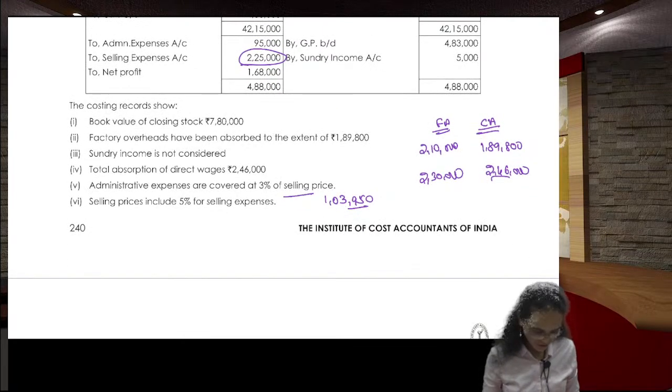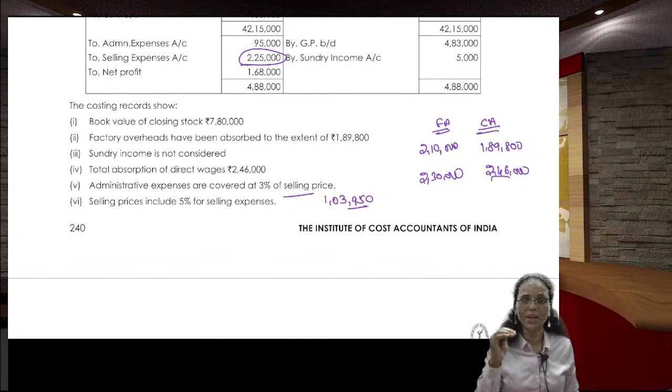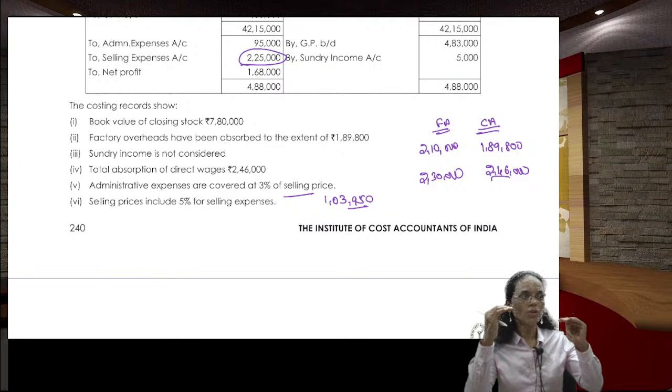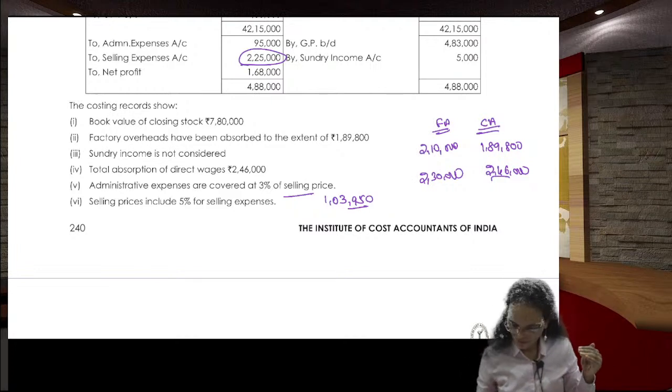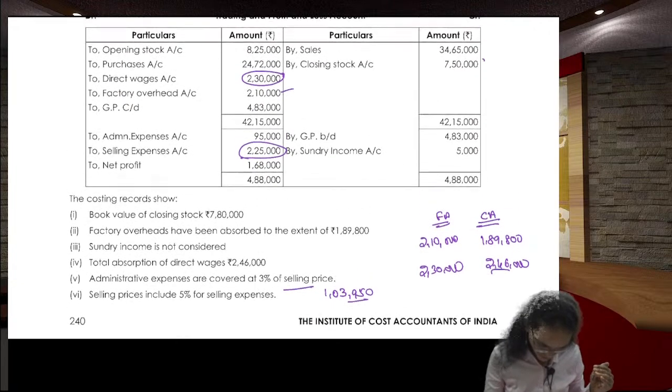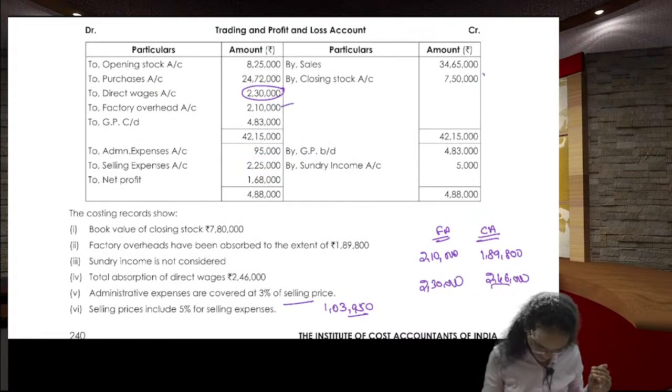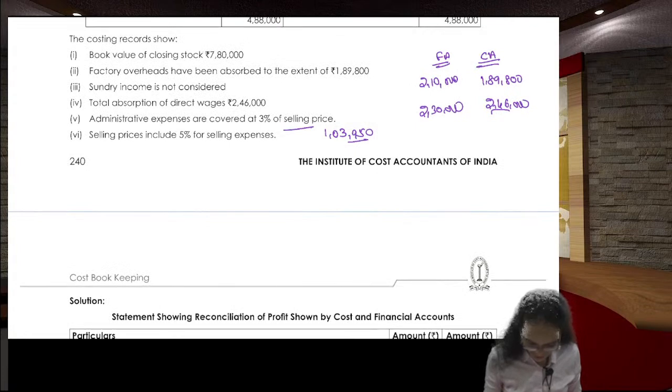When expenditure is decreased less, the profit goes up in the cost, so you add back the difference between these two. What is the difference? It is nothing but 8,950 rupees.